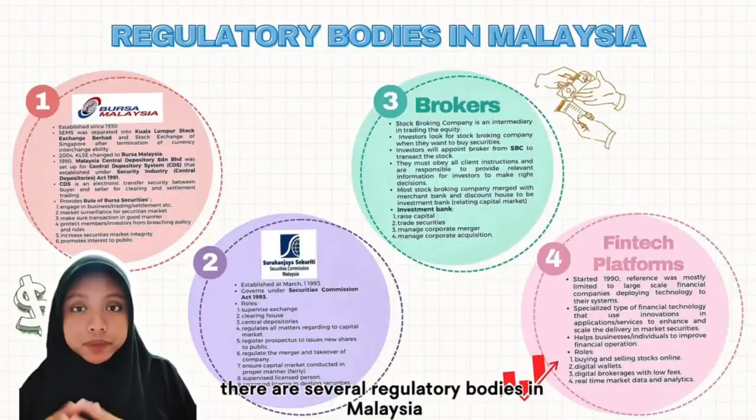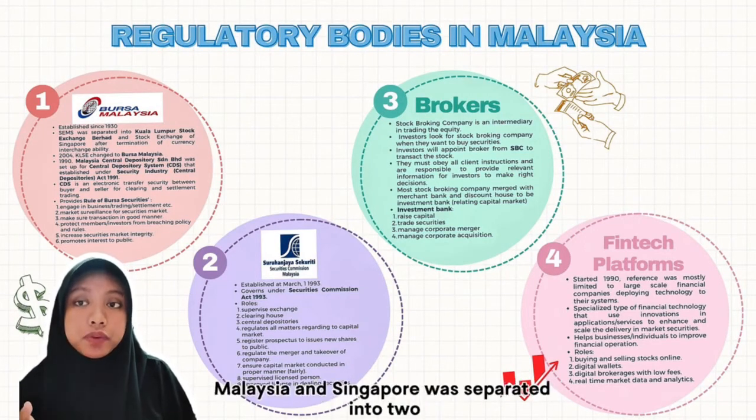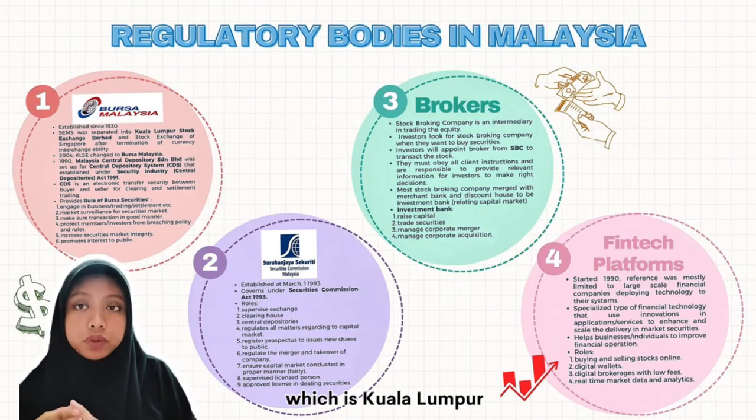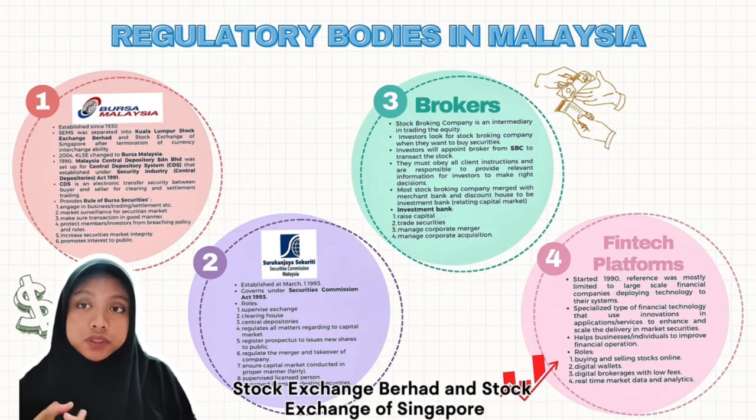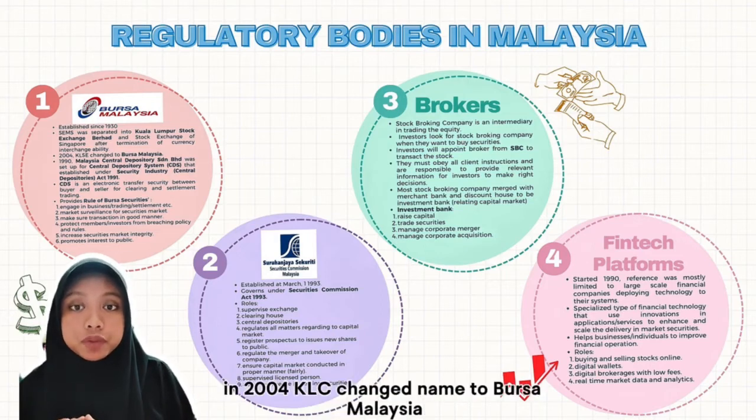There are several regulatory bodies in Malaysia. The first one is Bursa Malaysia. Established since 1930, the Stock Exchange of Malaysia and Singapore was separated into two, which are Kuala Lumpur Stock Exchange Berhad and the Stock Exchange of Singapore, after the elimination of currency interchangeability. In 2004, KLSE changed the name to Bursa Malaysia.